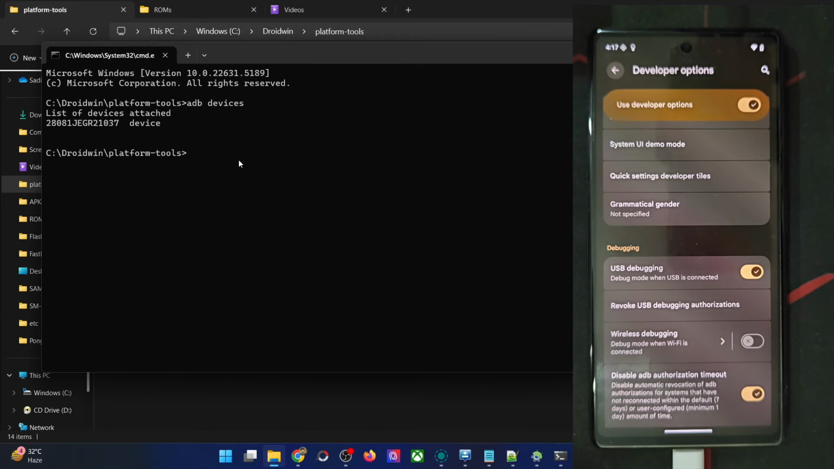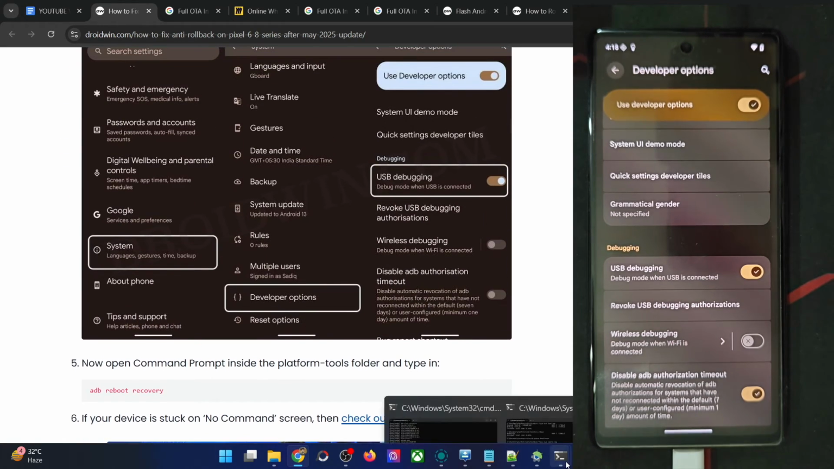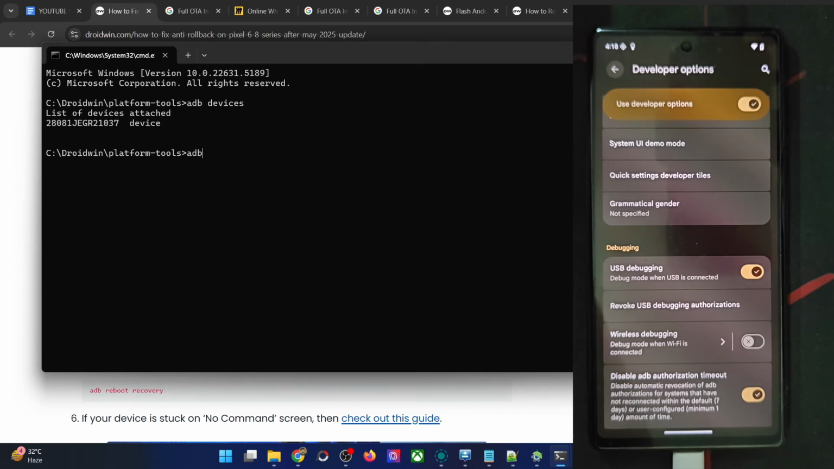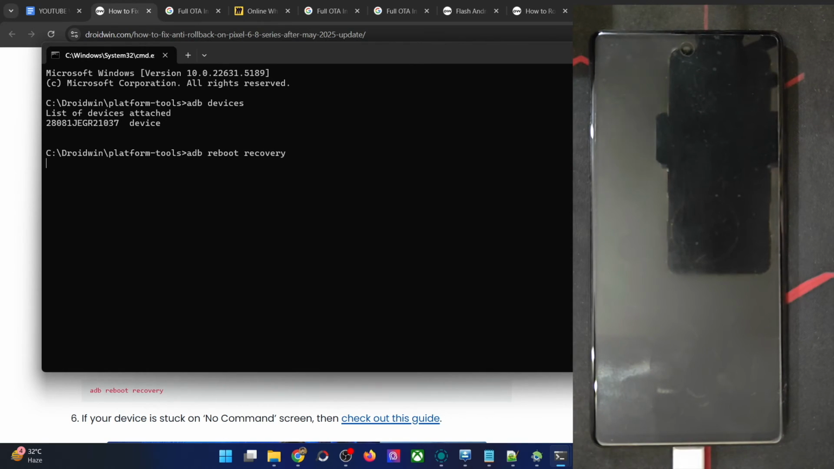So carry out these USB fixes and verify that you are having this ID. Once you're getting this ID, let's move ahead. So now you have to boot the phone to the recovery mode. For that, just use the command of ADB reboot recovery, and before it boots to the recovery, your phone might